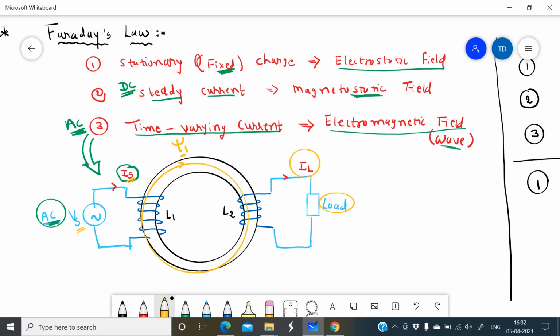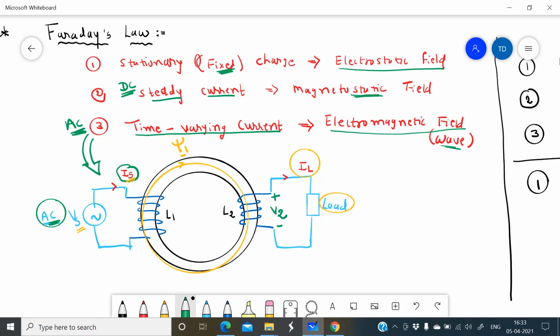Up to this point we saw that if current flows, it generates a magnetic field. But here the reverse phenomenon occurs: if a time varying magnetic field links with the inductor, it generates a current. Due to this current, EMF is produced, and this EMF is known as the mutual EMF or the mutual voltage across the second inductor. It is called Faraday's law.